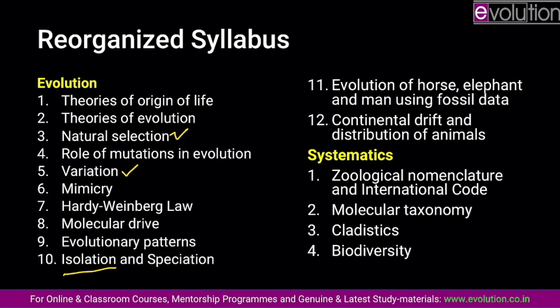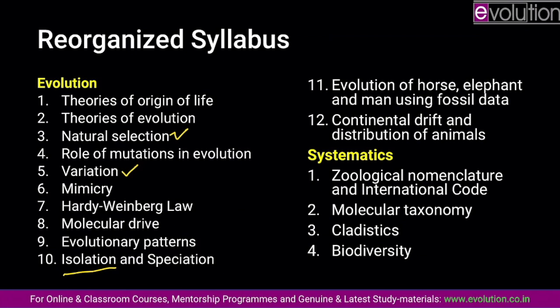So molecular taxonomy is a new tool to refine our taxonomic understanding, but it is important to understand how in fundamental ways molecular taxonomy differs from conventional taxonomy, and that will require you to study the methods and approaches of conventional taxonomy. And this is exactly why a question has been asked on conventional taxonomy, although it is nowhere mentioned under the systematics syllabus.